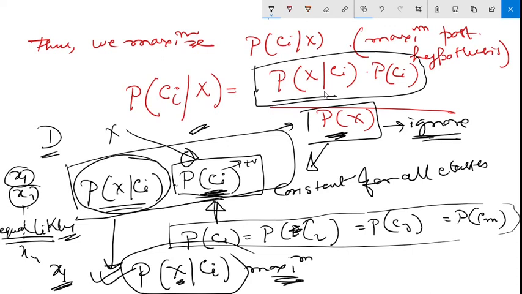That particular instance will belong to, let's say, positive or negative, both classes are there. For x1, if the positive class probability is 0.9 and the negative class probability is 0.2, we will choose the positive class. That means x will go to the positive class, it will be classified as positive class. This is the thing that we have to maximize. Now this has to be true for all attributes. So finally it will look like this.